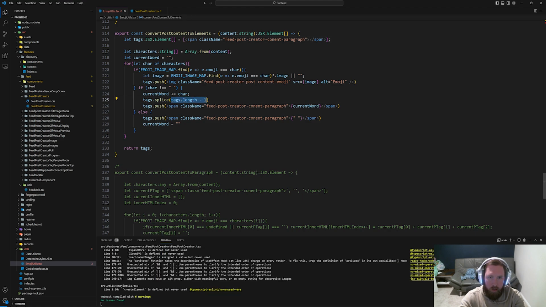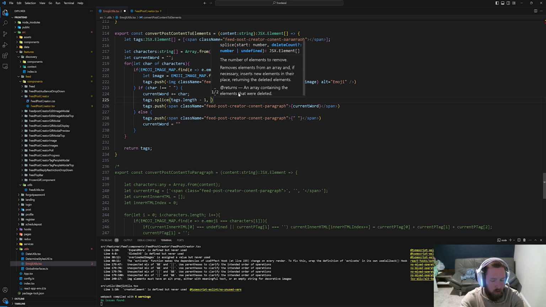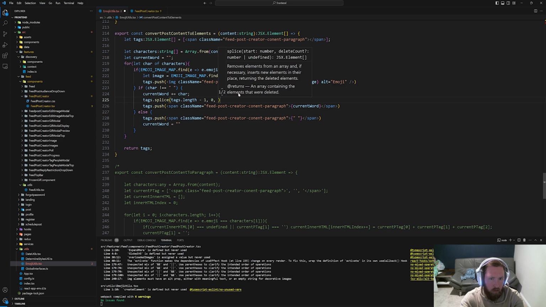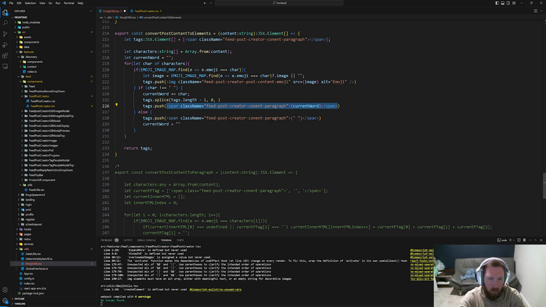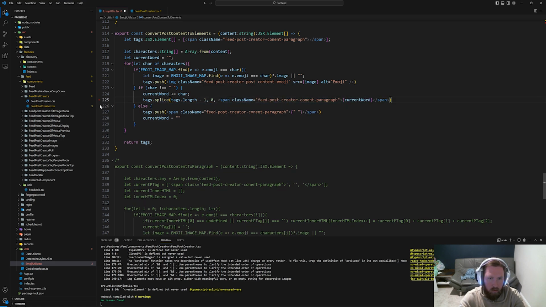So we'll always have at least one in there, and we'll splice this. We'll splice 0, I believe. And then we want to splice in a span with the current word. I think this should be 1.